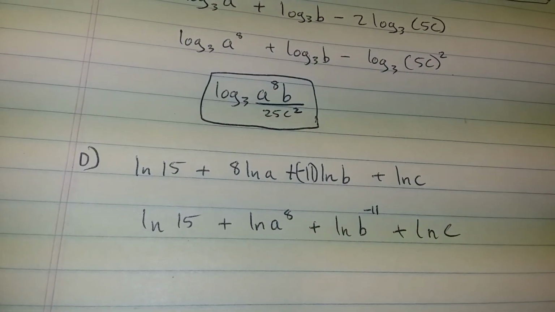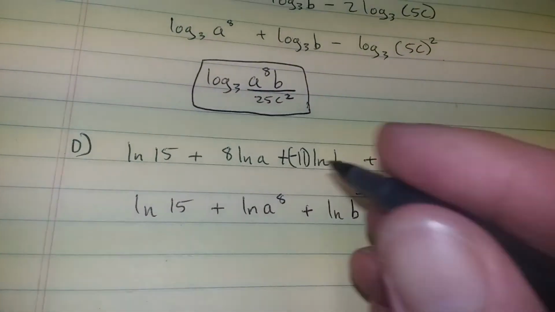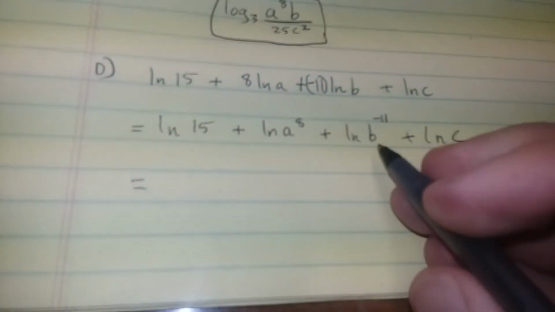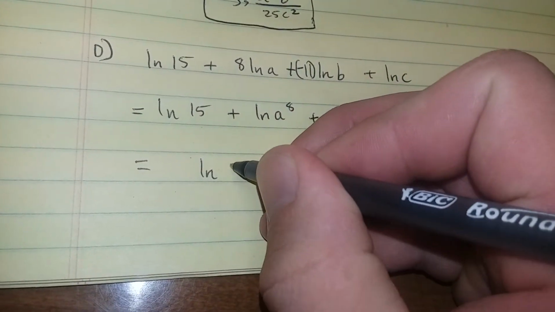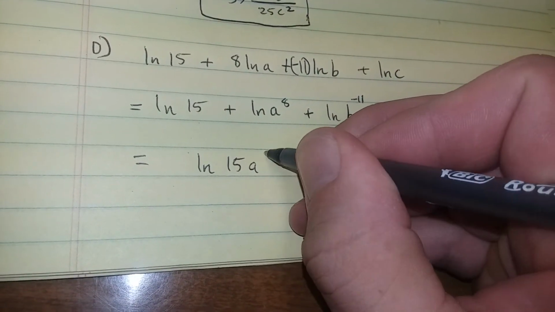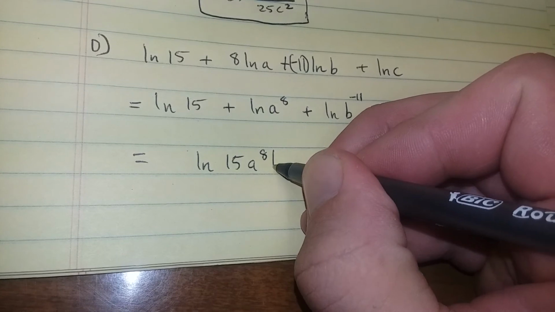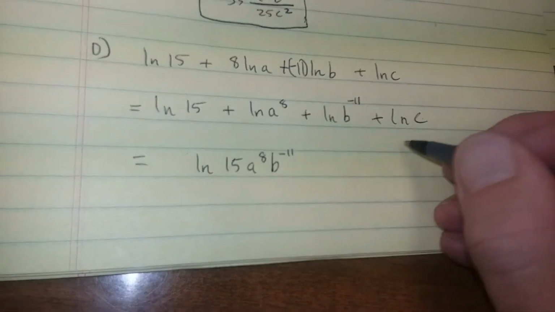So now I can use the product rule all the way across. So I have the natural log of 15, a to the power of 8, b to the power of negative 11 times c.